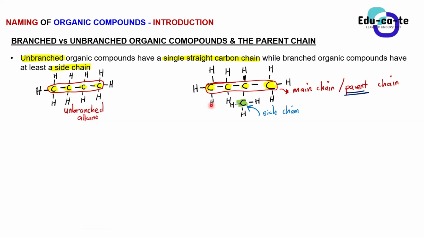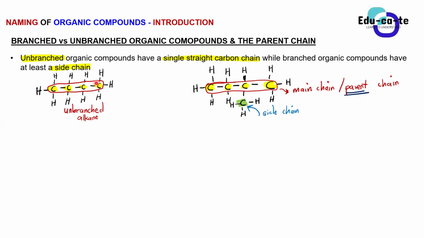We can count them: carbon 1, carbon 2, carbon 3, and carbon number 4. But when you look at this other carbon highlighted in green that is not part of this chain of carbons, this side chain, it is only 1 carbon. We just consider it a side chain. It's not really the main chain because it has got less number of carbons.